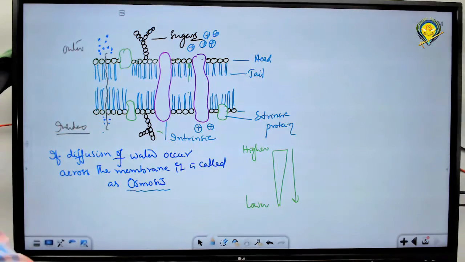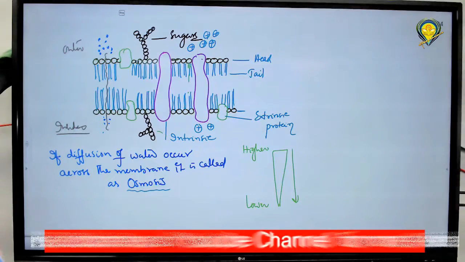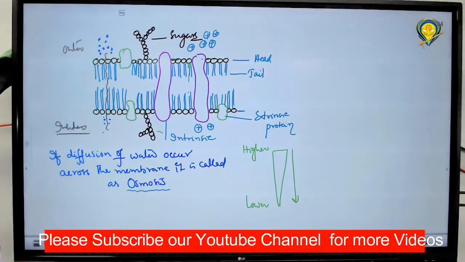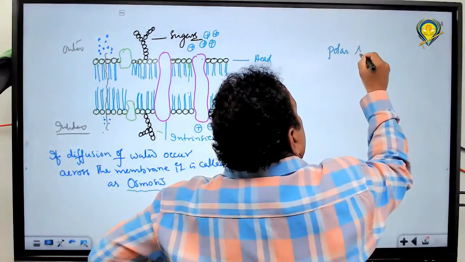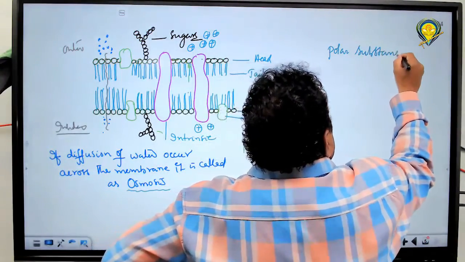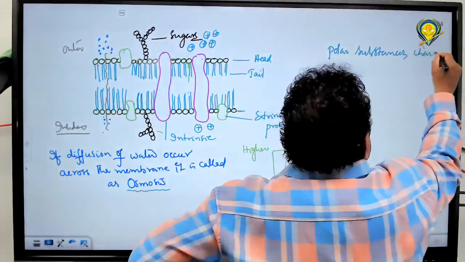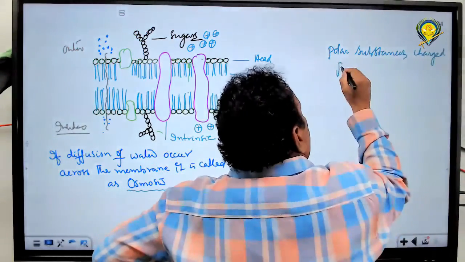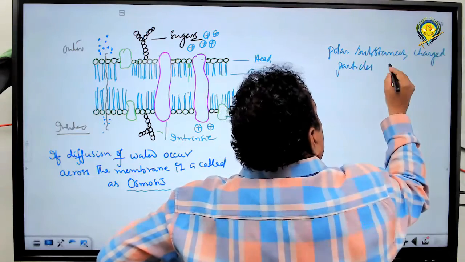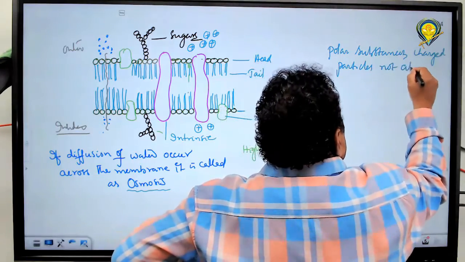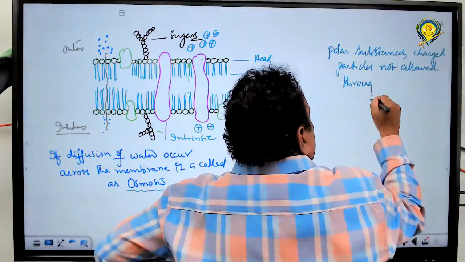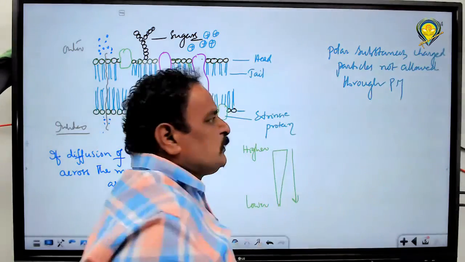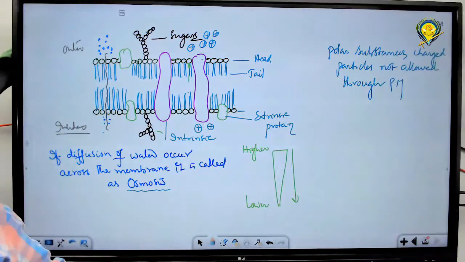Particles having positive or negative charge, polar materials, do not find it easy to cross the plasma membrane. They are not allowed through the plasma membrane.